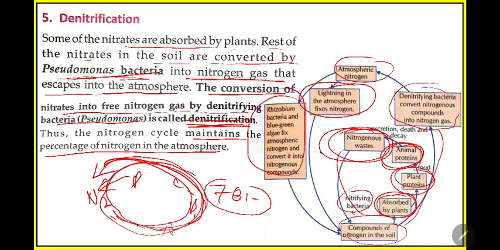In the first slide we learned two processes. One is lightning. During lightning, nitrous oxide will form, then it will mix with water and form nitric acid. The nitric acid with lime will form the ultimate nitrates. The other process, rhizobium bacteria, will also form nitrates.